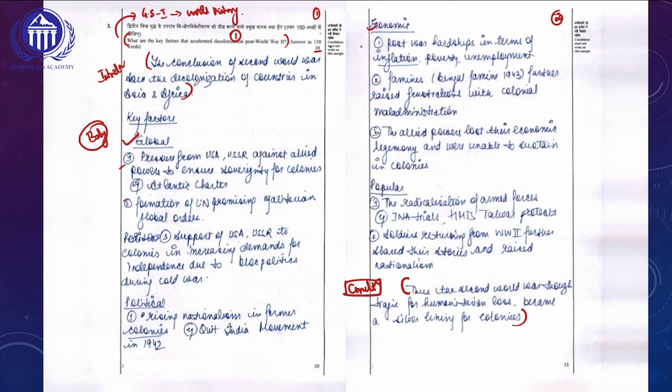And let's go into the introduction here. The conclusion of the Second World War was the decolonization of countries in Asia and Africa. So the introduction looks very simple. What she could have done additionally is include a time factor, a time scale, when it would have happened. If these things could be added, it would have added some more value. So to avoid extra time, let's look at the conclusion.